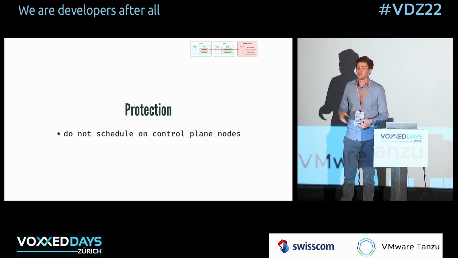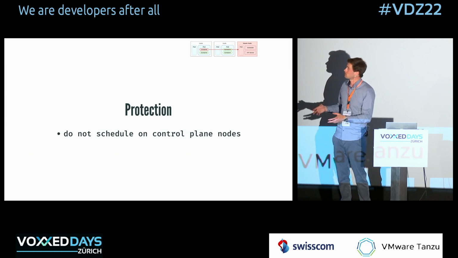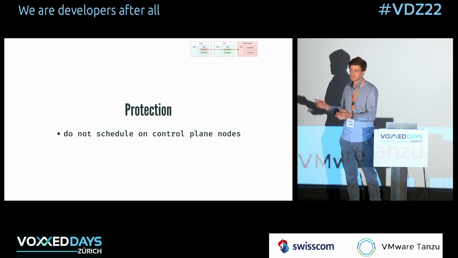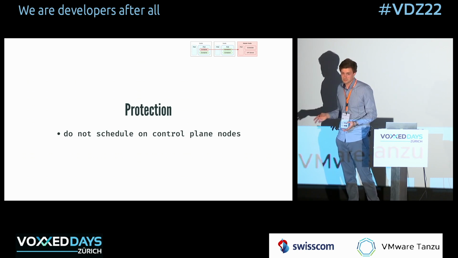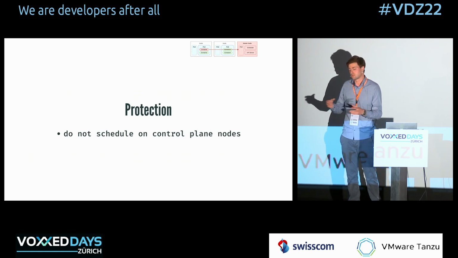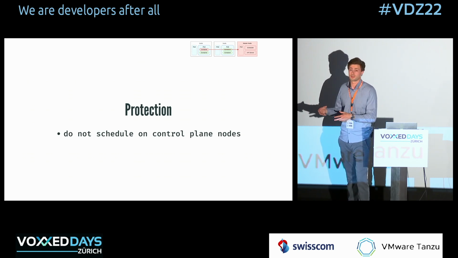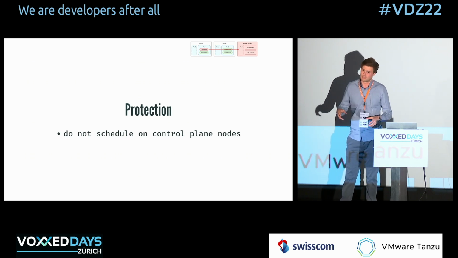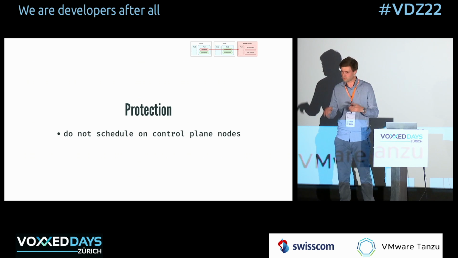They have 3 master nodes, and then they see their cluster and think, okay, half of my cluster is control plane nodes. It's such a shame. We have that CPU and memory just lying around doing little, and then they allow their pods to get scheduled on the control plane nodes, just to save resources. And they say, yeah, it's fine, it's just a test cluster. We're going to change it later on when we go productive with it.